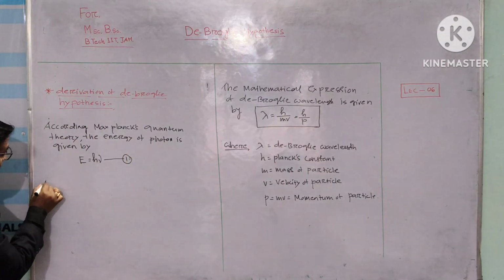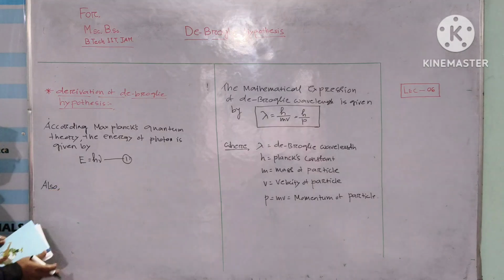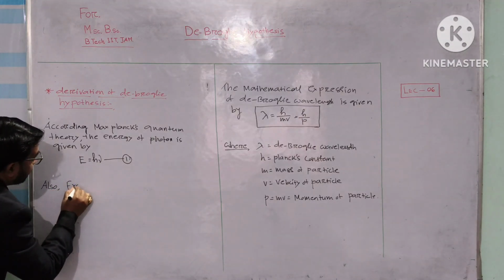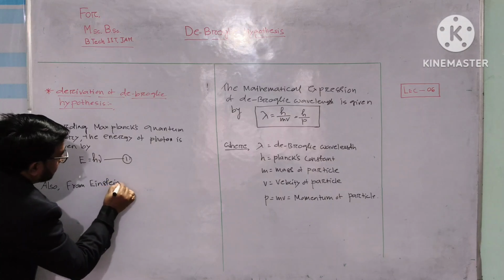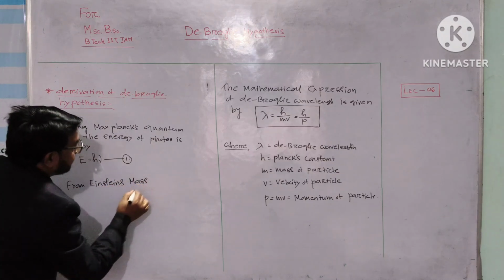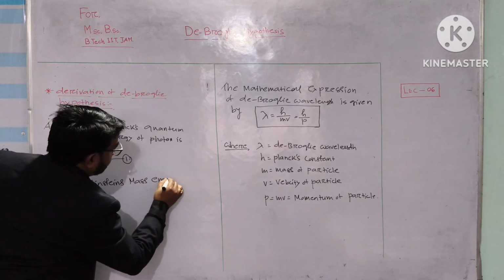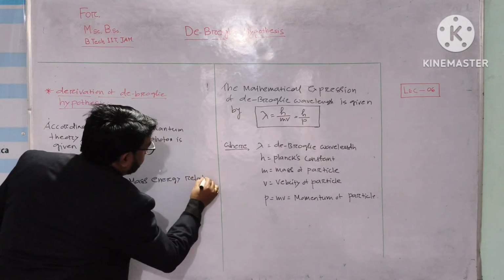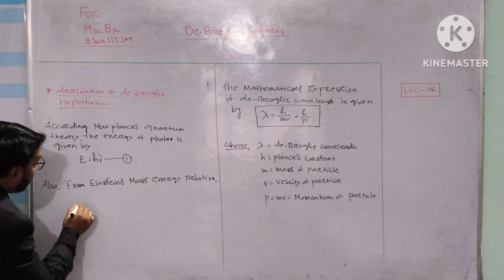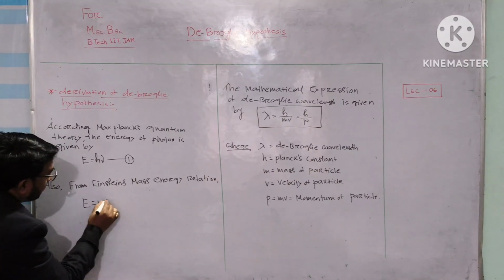Also, from Einstein's mass energy relation we can write E equals mc square.